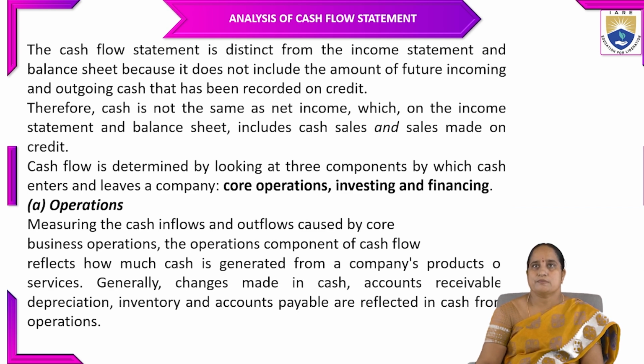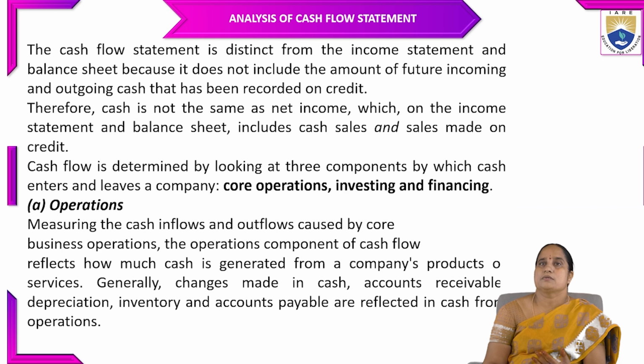Therefore, cash is not the same as net income, which on the income statement and balance sheet includes cash sales and sales made on credit. Cash flow is determined by looking at three components by which cash enters and leaves a company. The sources and application of cash can be determined on the basis of core operations, investing, and financing.